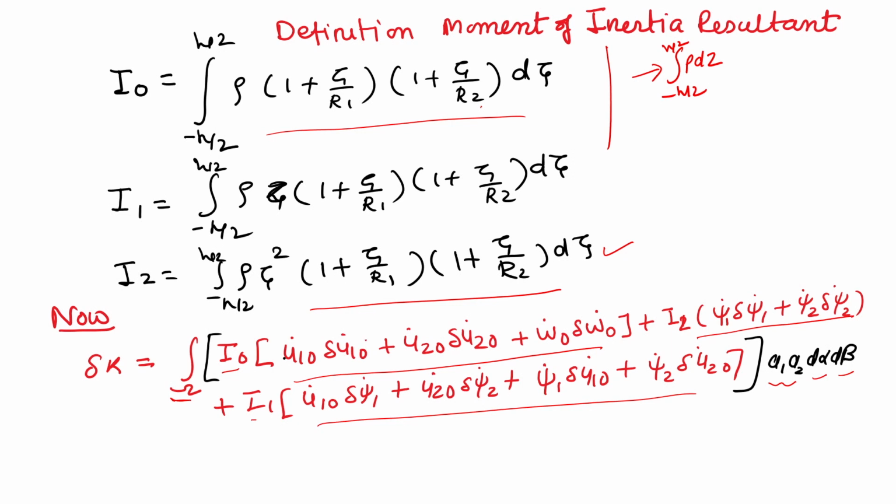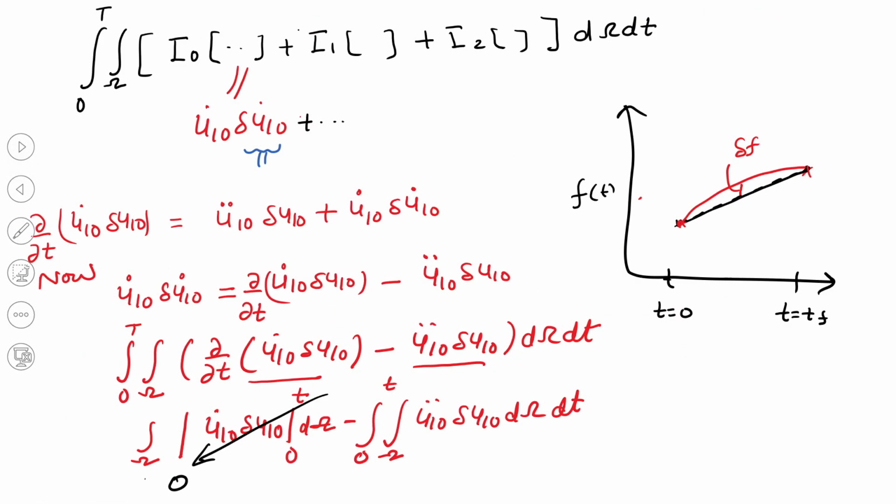Here the terms like this: del u10 dot, del u20 dot, del w naught dot. So we have to get rid of these. Why do we want to get rid of these? We do not want any derivative in the variation. So we have to remove these things.